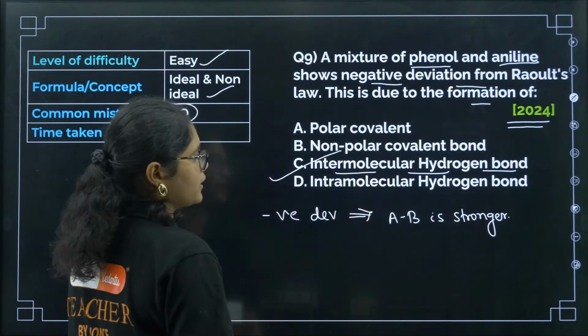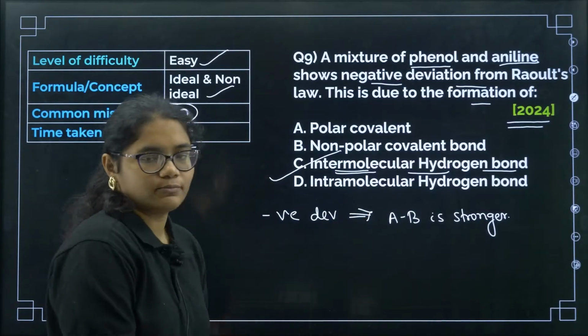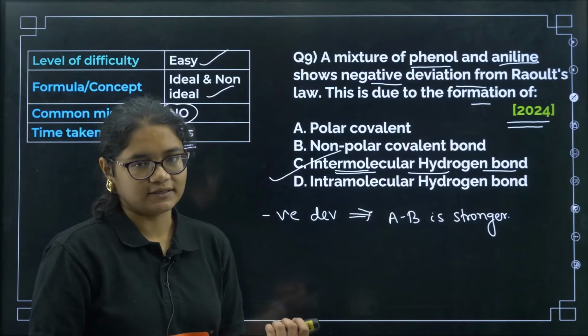AB interaction is stronger. Now AB interaction will become stronger when they have intermolecular hydrogen bond. So correct answer is option number C here, okay?